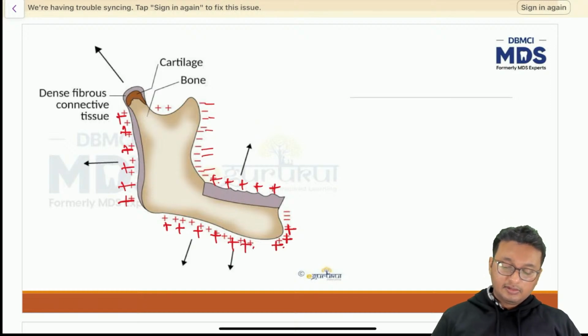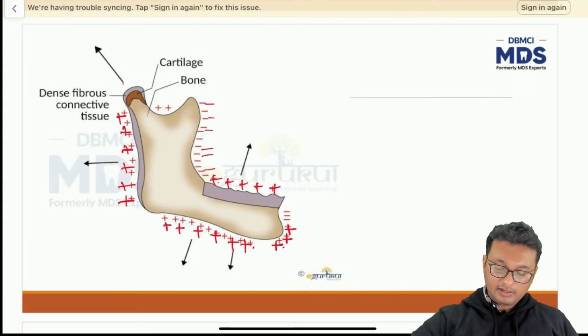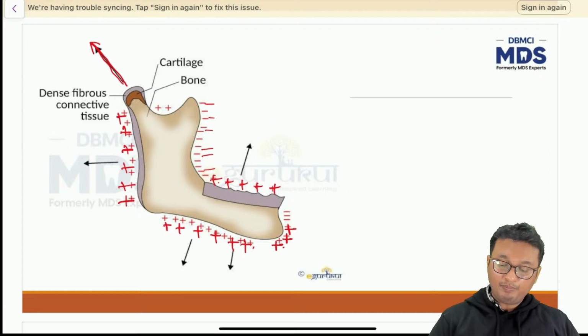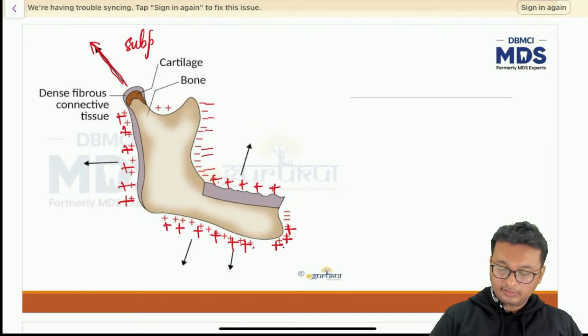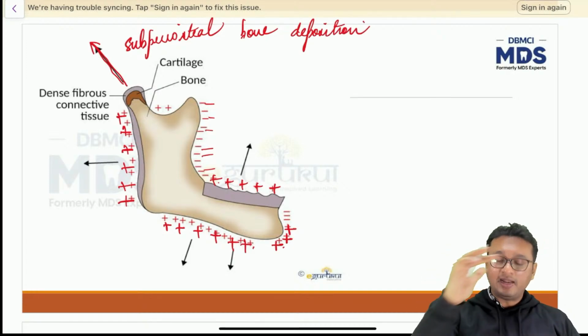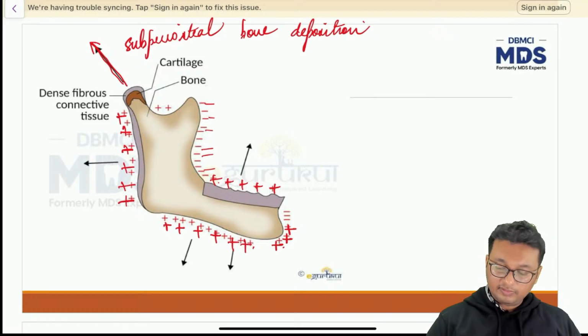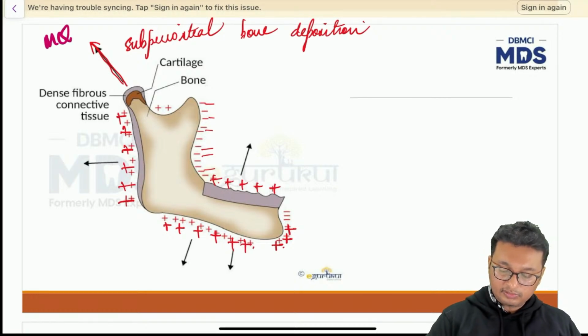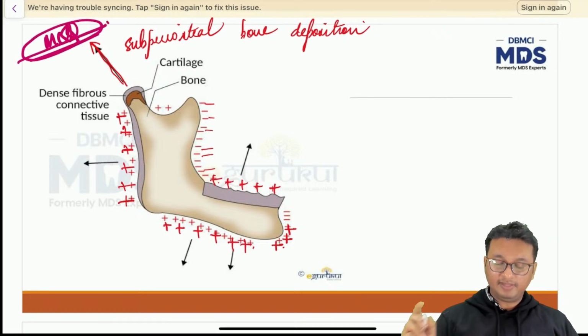And the condyle part undergoes subperiosteal bone formation, subperiosteal bone deposition, in a superior and backward direction. Now, subperiosteal bone formation is also one more MCQ I presented to you, so please make a note of it.